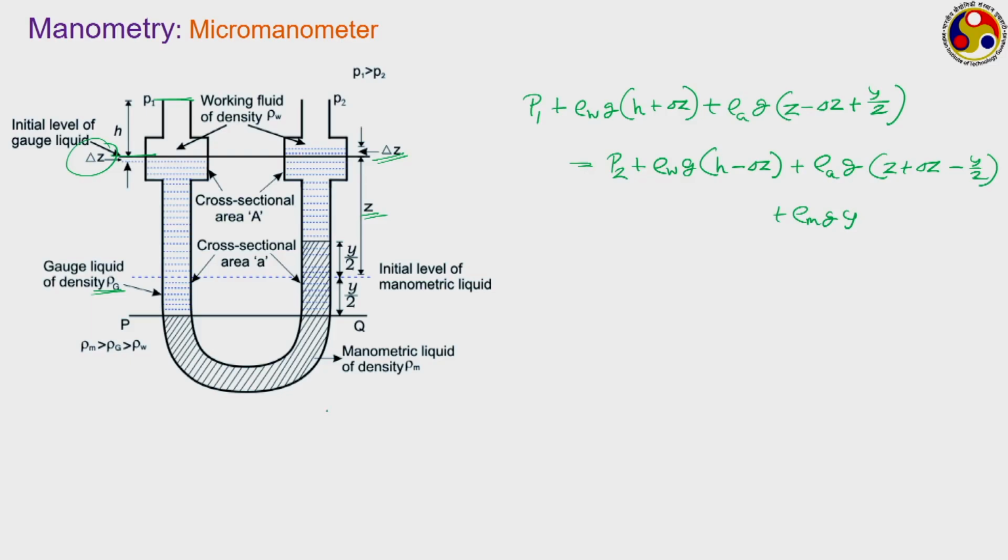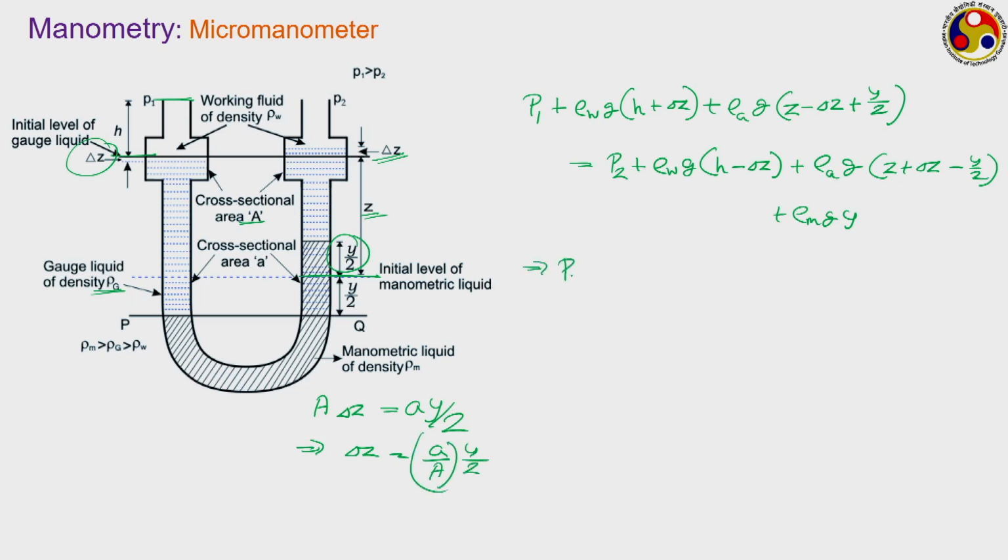Now, as all the fluids are incompressible in nature, there is a delta Z amount of reduction in the gauge fluid height in the bulb. So, change in volume is capital A into delta Z, capital A being this area, and then corresponding increase of elevation in the other arm on the left hand side. How much is that? Small a is the cross section area into y, or I should not say y, actually this is the initial level. So, y by 2 is the change that has taken place.